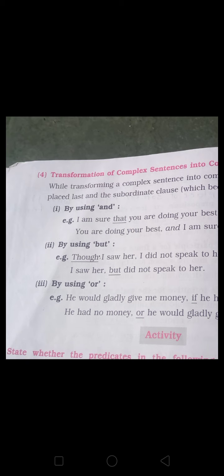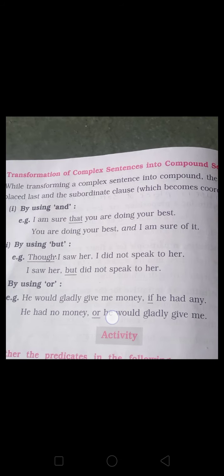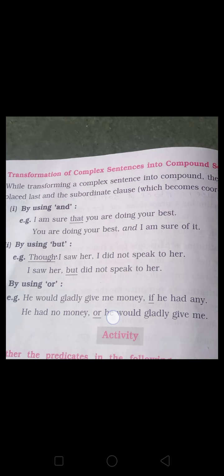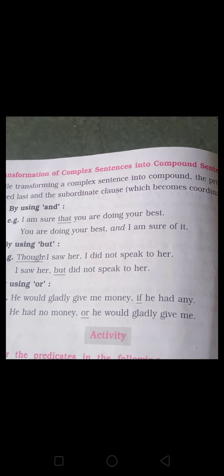I am sure that you are doing your best. See how it changed: you are doing your best and I am sure of it. You are doing your best and I am sure about it. The subordinate clause here becomes the principal clause. You are doing your best, and then the main clause, the first principal clause, we can also write last.